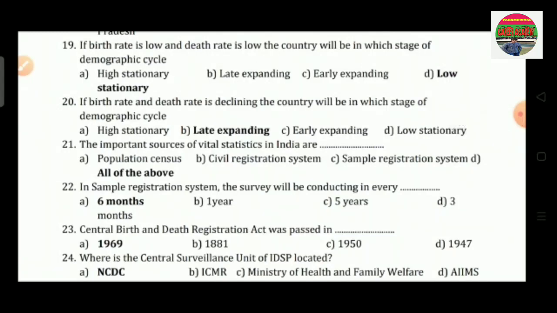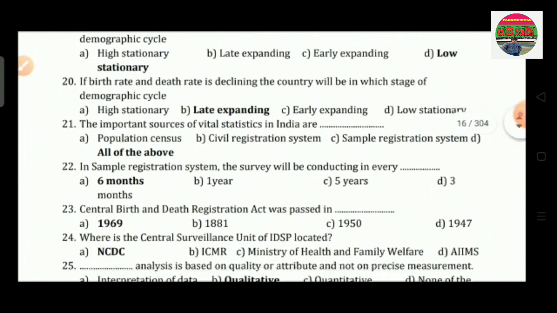Question number 20 is, if the birth rate and death rate are declining, the country will be in which stage of demographic cycle? Option A is high stationary, option B late expanding, option C is early expanding, and option D is low stationary. So the correct answer is option B, that is late expanding.